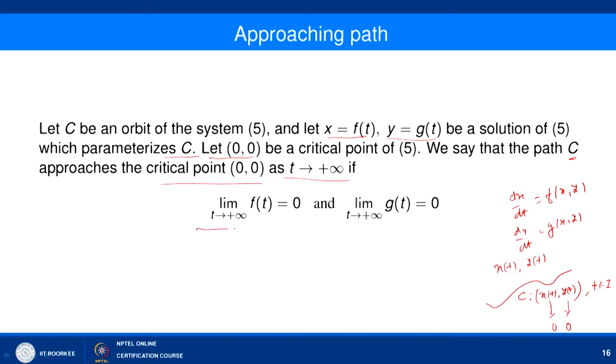So, it means that if limit t tending to plus infinity f(t) is equal to 0 and limit t tending to infinity g(t) is equal to 0, then we say that this path C is approaching the critical point (0, 0) as t tending to plus infinity. Is it okay? So, here we call this C the approaching path towards (0, 0), and we simply say that the solution is approaching (0, 0) along this path C. So, that is what we mean by this definition, that this is the approaching path.